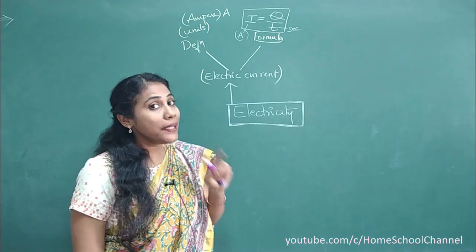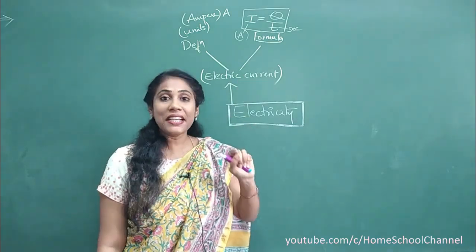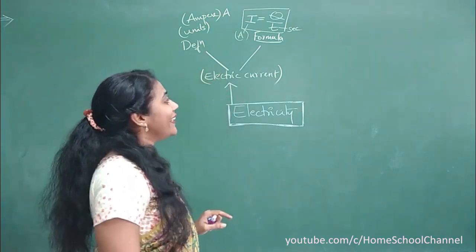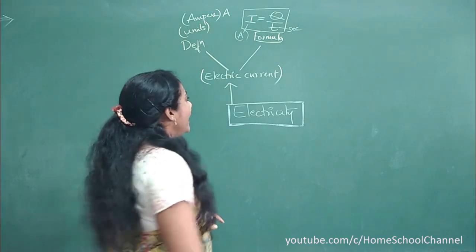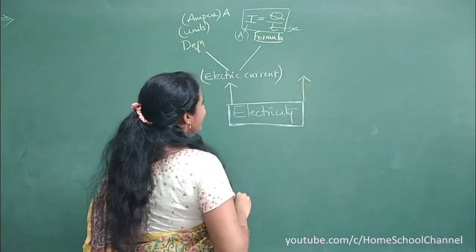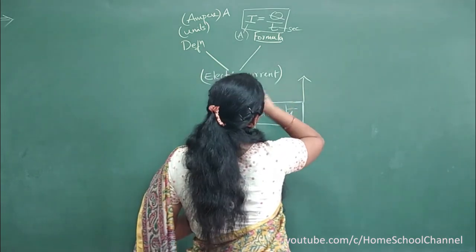So you have to be careful with the units. All units must be there in a standardized form. Clear? So that is all about electric current. Okay. And coming to the next topic of electricity, that is, potential difference.